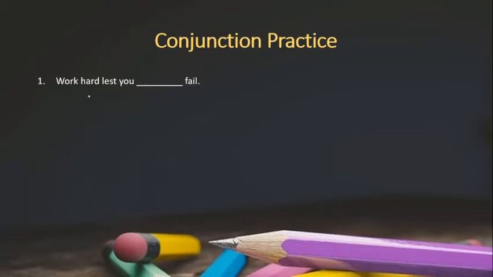The first sentence is: work hard lest you fail. Lest here is your conjunction. And with the lest, we always use should. No other modal will come here. This should is not going to be replaced by any other modal. You cannot put might, you cannot put may, nothing else, only should. If should is not given in the option in the examination, then you put a comma and then complete the sentence.